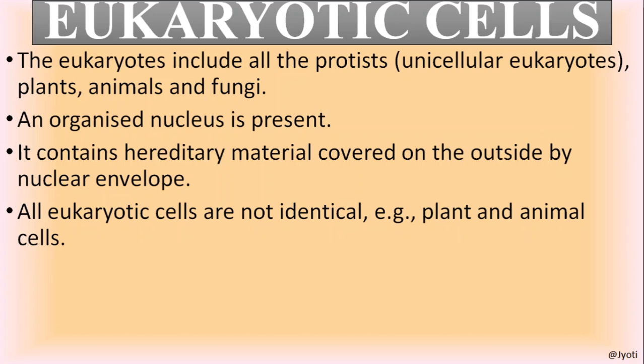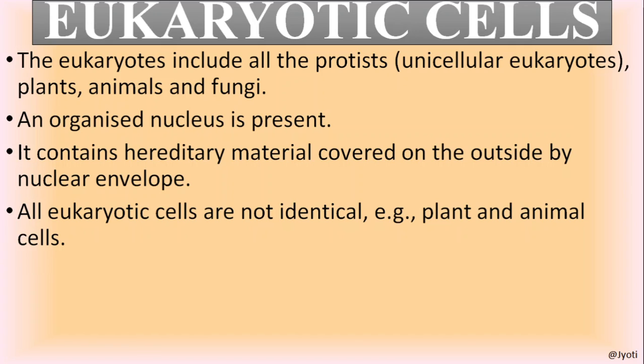Then what is eukaryotic cell? Eukaryotic cell means the cell which has a well organized nucleus with a nuclear membrane. And the nucleus contains the hereditary material, that is the DNA, which is confined to a particular region, that is called nucleus. And the eukaryotic cells are not identical. Their shape, size, structure varies with their function.